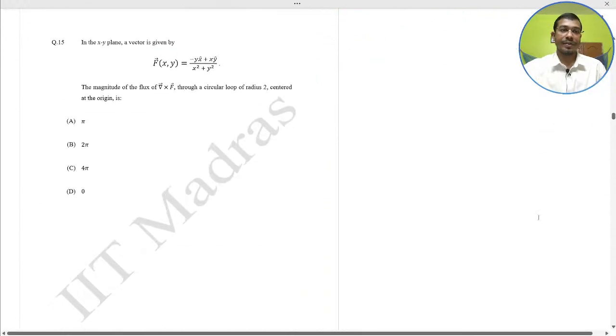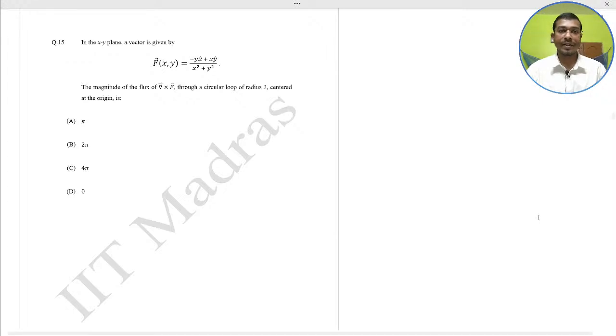Next, in the xy plane, a vector is given, F(x,y) equal to (minus y x cap plus x y cap) divided by x square plus y square. The magnitude of the flux of curl F through a circular loop of radius 2 centered at the origin would be what? Similar question. Do it yourself.